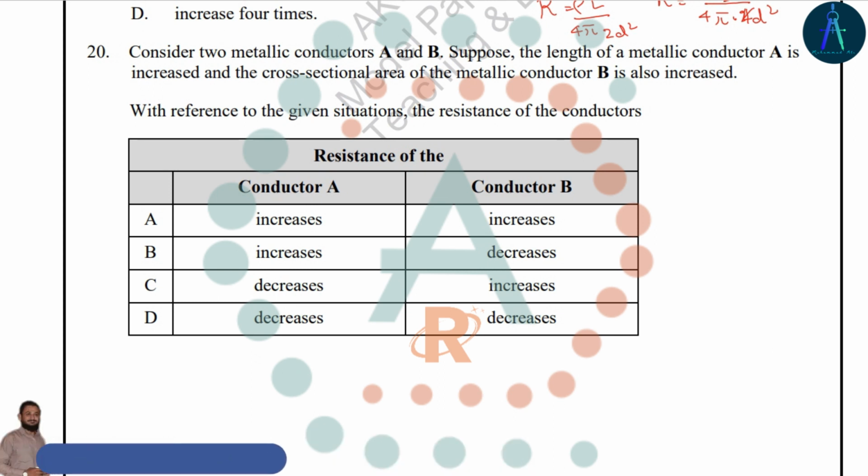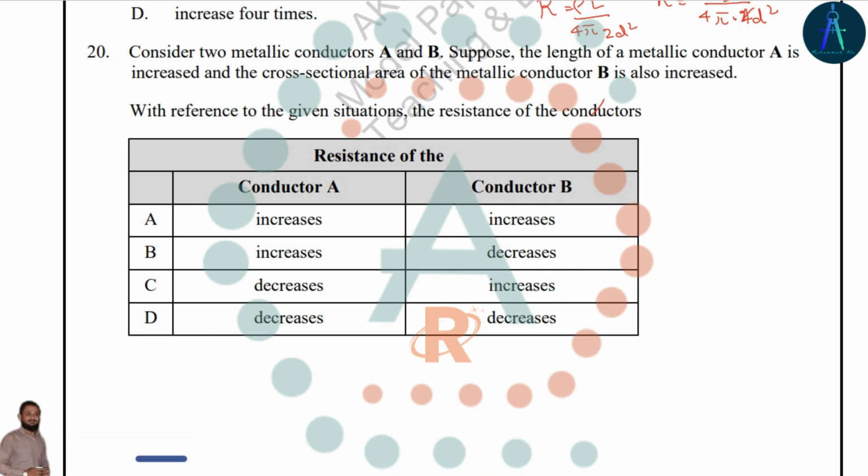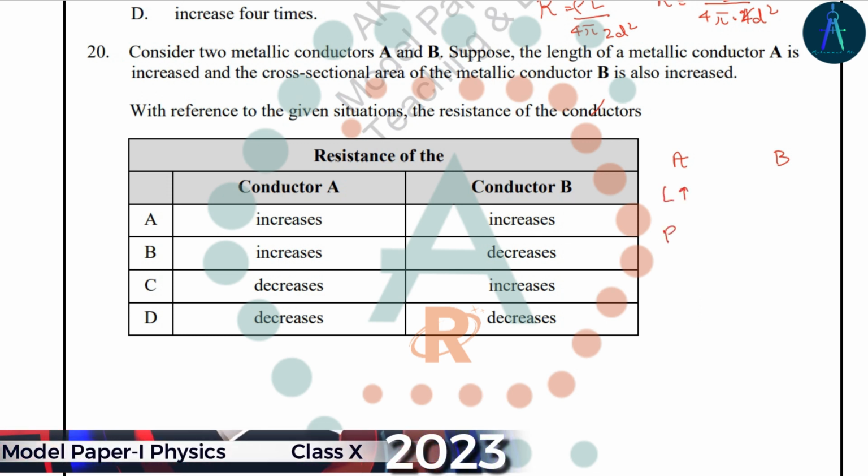We have two metallic conductors, A and B. The length of conductor A is increased and the cross-sectional area of conductor B is also increased. With reference to the given situation, what will be the resistance of each conductor? For conductor A, the length is increased, and resistance is directly proportional to length.